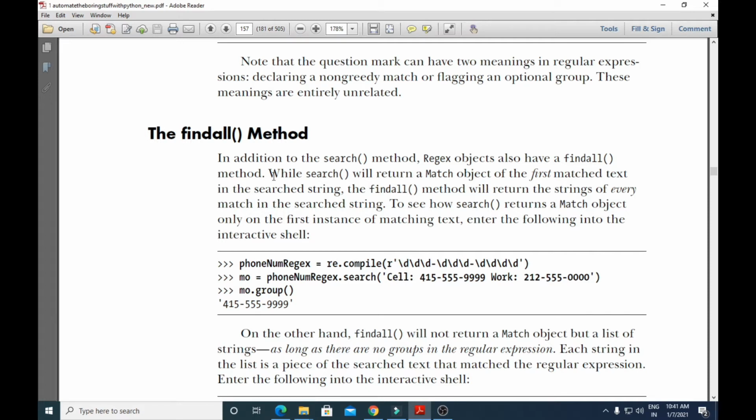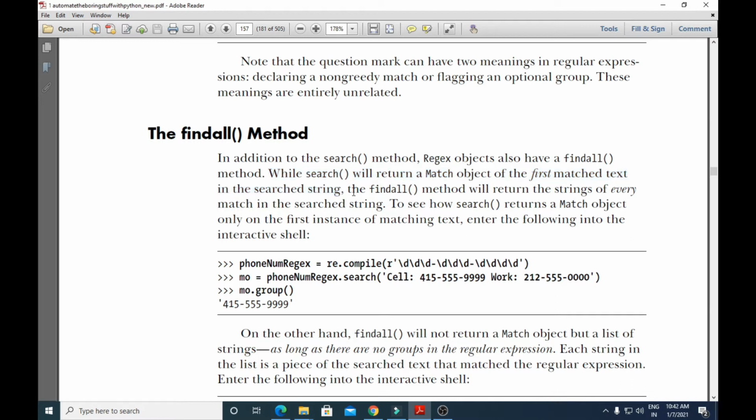So the search method will return a match object of the first matched text in the searched string. Okay, what will the search method do? When used with the regular expression object, it will return a match object of the first matched text in the search string. That means it will only match the first matched text, not the second or the third matched text.